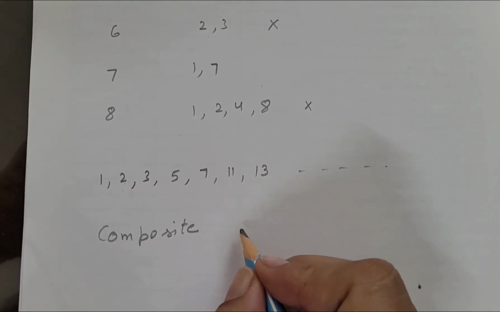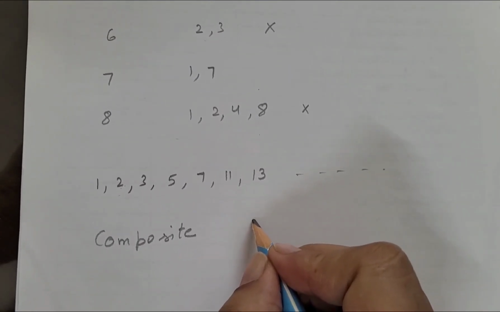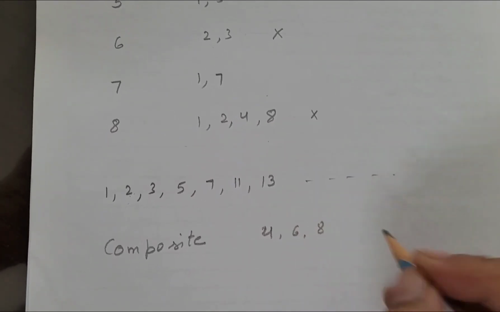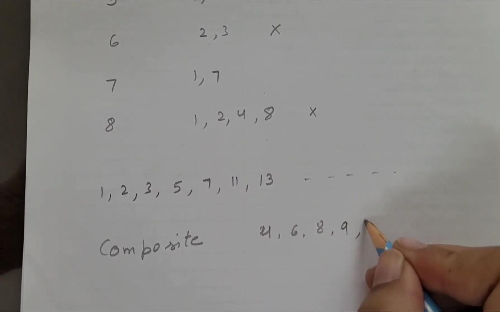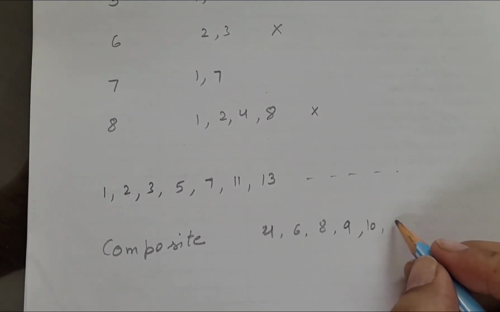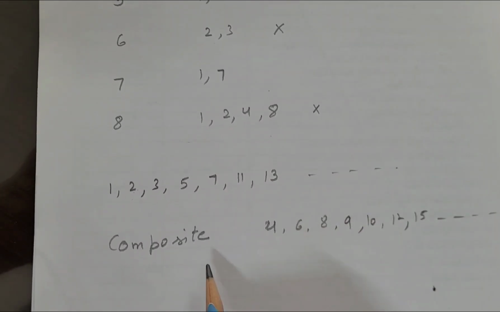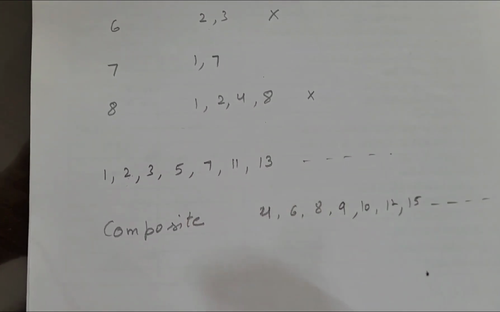Examples of composite numbers we can say are 4, 6, 8, 9, 10, 12, 15. So the numbers which are not prime numbers are called composite numbers.